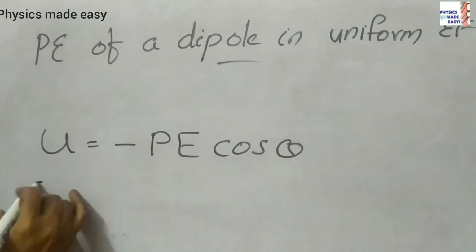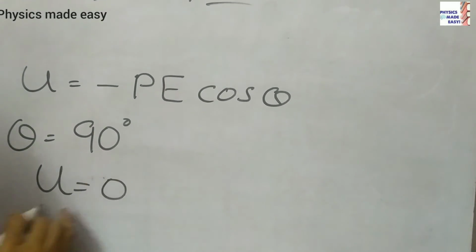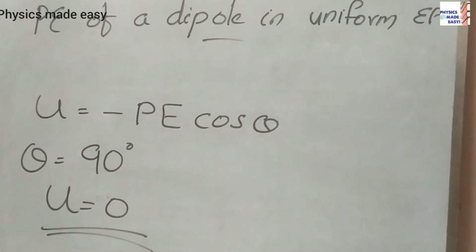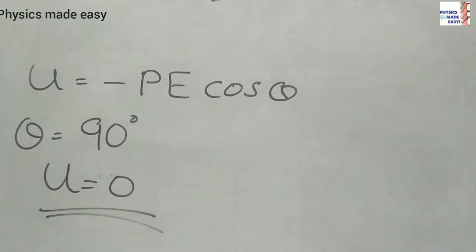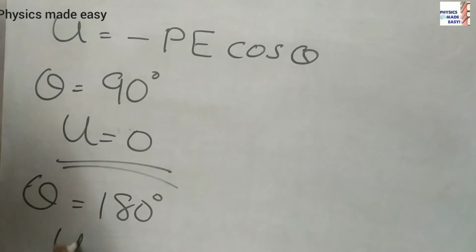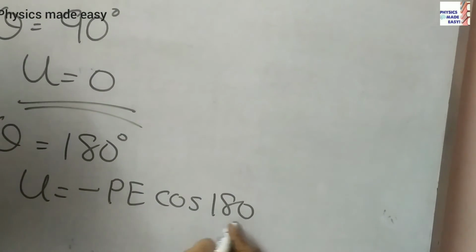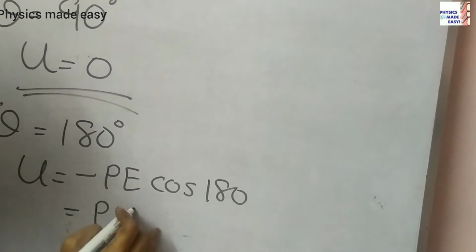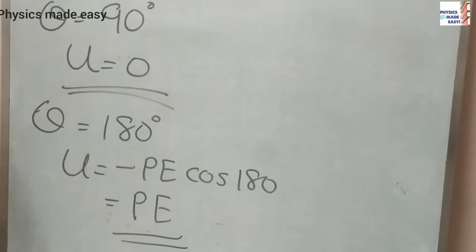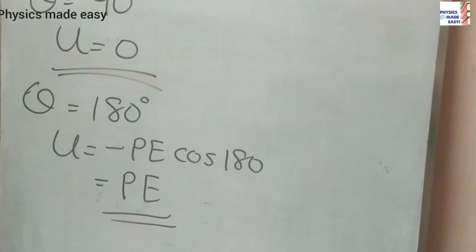Now, if this theta is equal to 90 degrees, you know cos 90 is 0, that time potential energy will be 0. So we can say potential energy of a dipole is 0 when it is held perpendicular to the external field. Now, if this theta is equal to 180 degrees, what will be U? U is equal to minus PE cos 180. You know cos 180 is equal to minus 1. So minus into minus is plus, U is equal to PE. So we can say potential energy of a dipole is maximum when its dipole moment is anti-parallel to the external field. This is the position of unstable equilibrium.